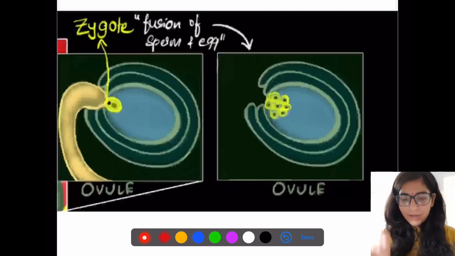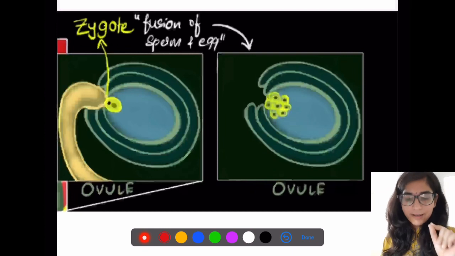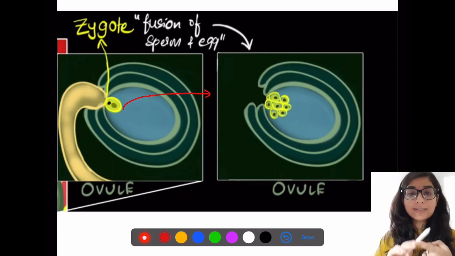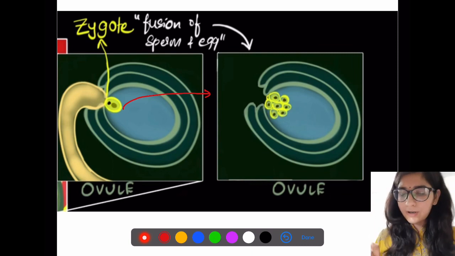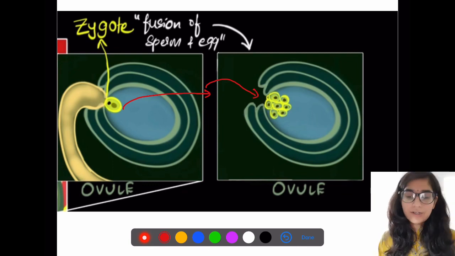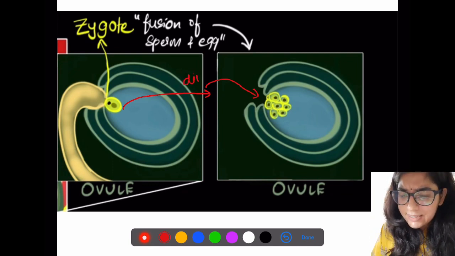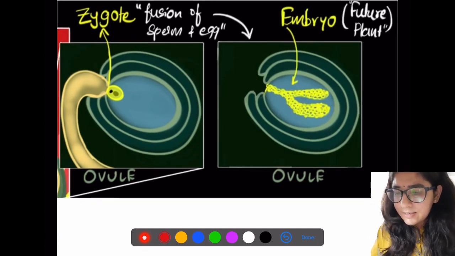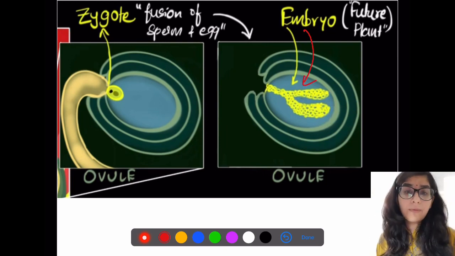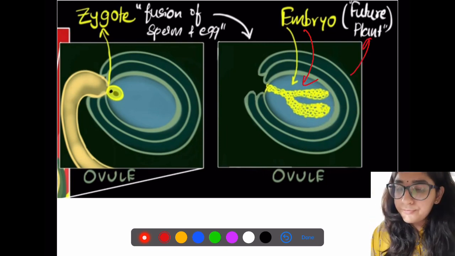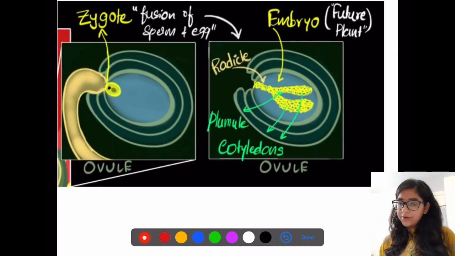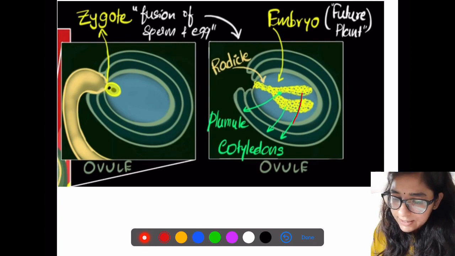So here you can see in this diagram that zygote was our first structure which was formed after fertilization. Now the second structure which is formed after zygote is called your embryo. As you can see, the zygote is dividing continuously and forms many cells, and ultimately a structure is formed which is called embryo, and it is called the future plant, right? It is called the future plant.